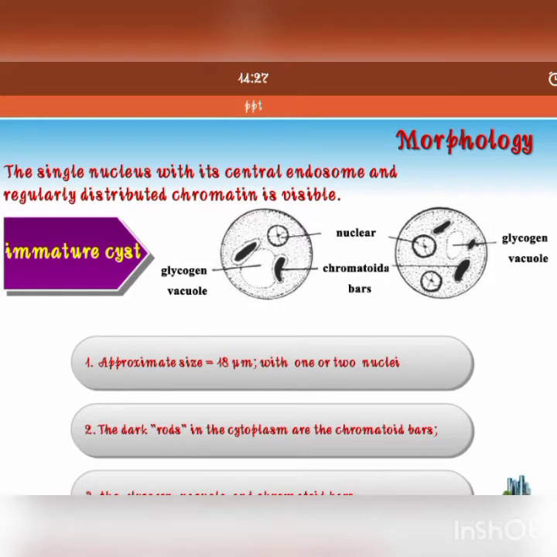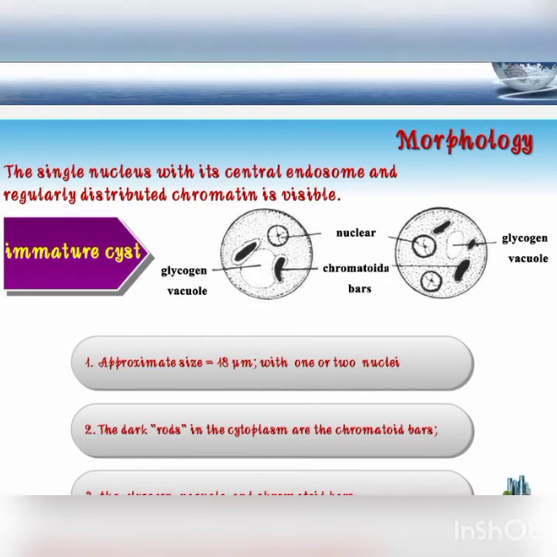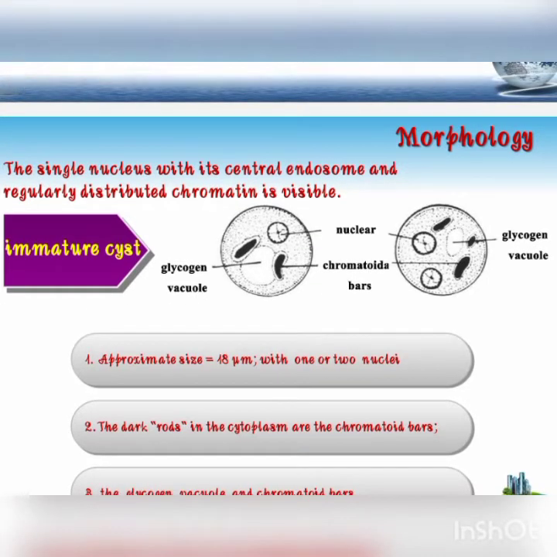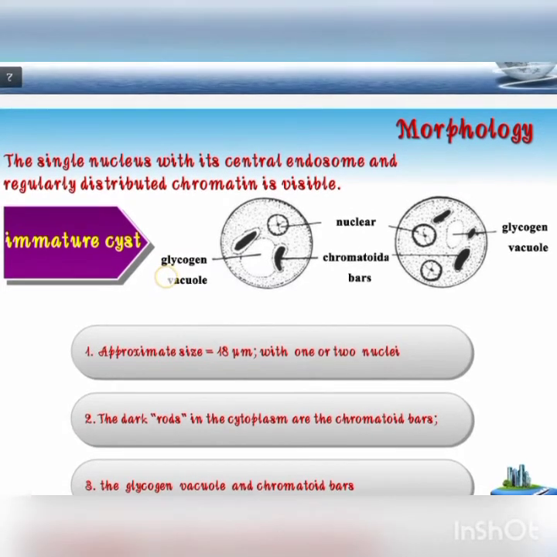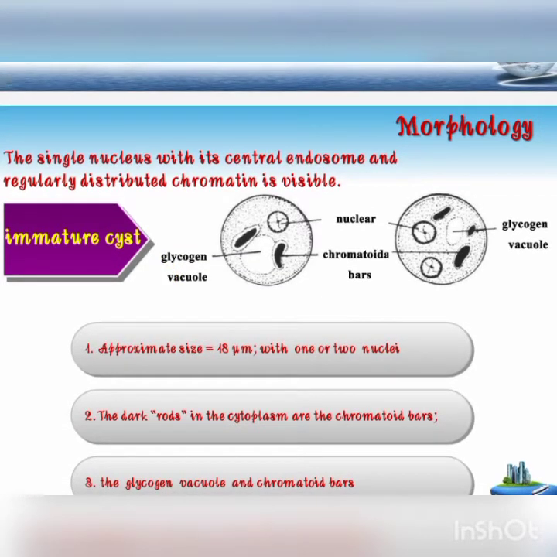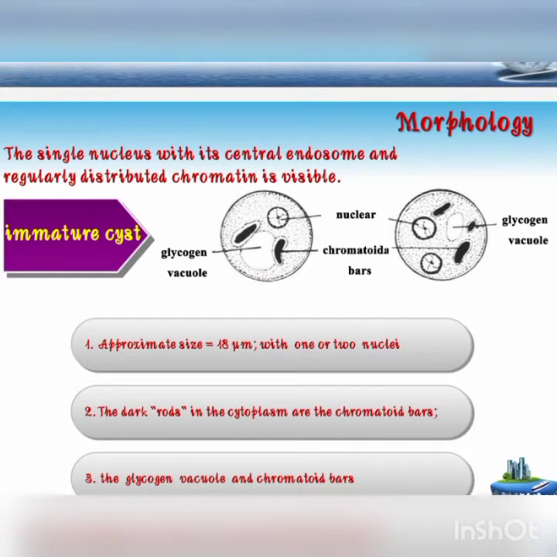So actually this immature cyst has a glycogen vacuole, but in the previous trophozoite stage you can see there is a food vacuole. I think you can guess why, because the immature cyst is immotile. As it is immotile, it needs to store energy, so it stores the energy in the form of a glycogen vacuole. But the trophozoite is motile, so it can easily take in food, so it has a food vacuole. So this is the difference between them.